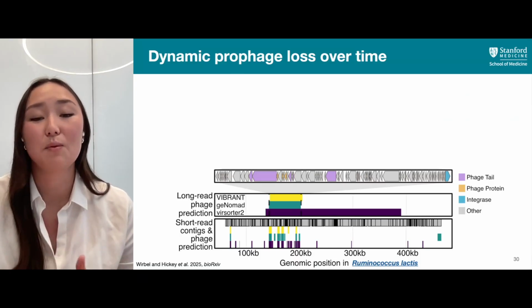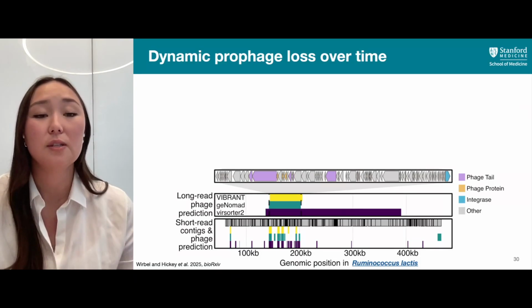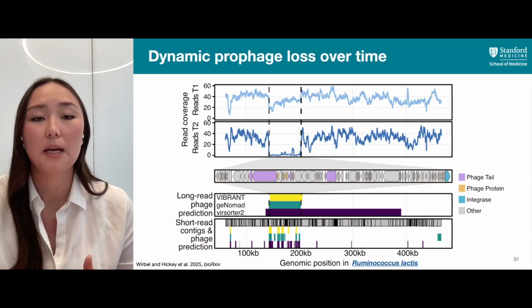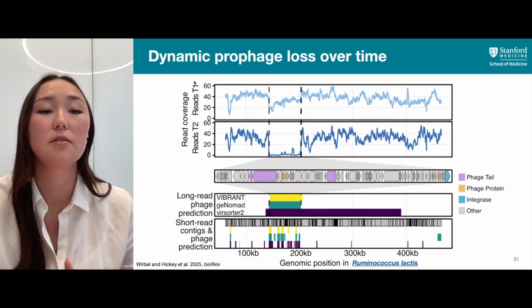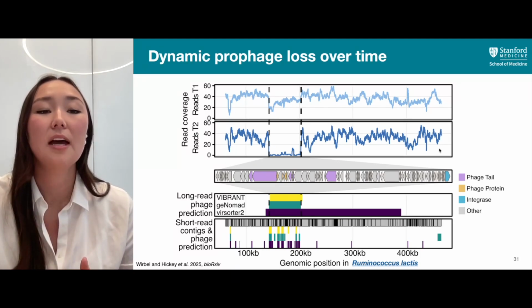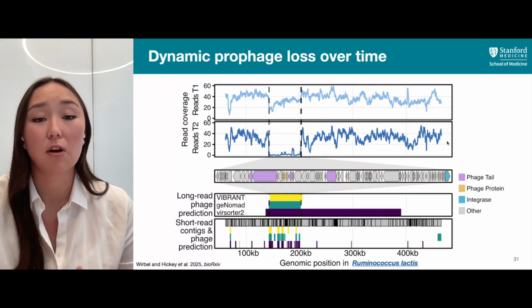So again, using this Ruminococcus lactis host example, we can look at our 2 time points at the read coverage across this region to look at the dynamics. Here, we're looking at read coverage from our first time point in light blue at the top, and then our second time point reads here in the dark blue.